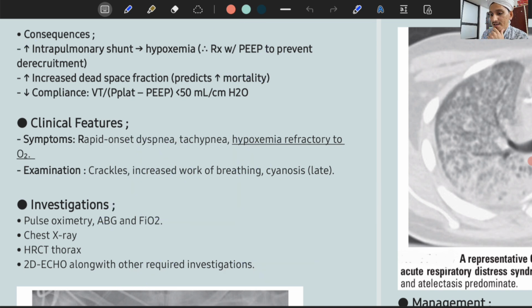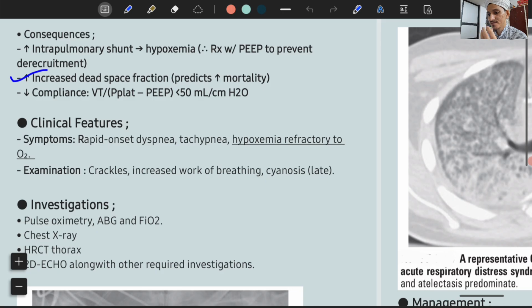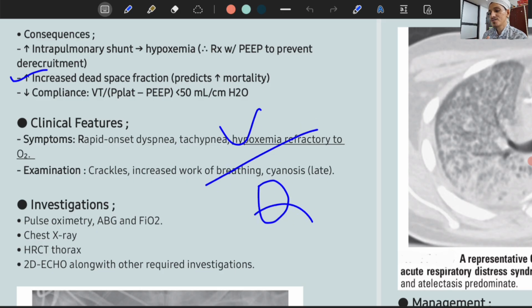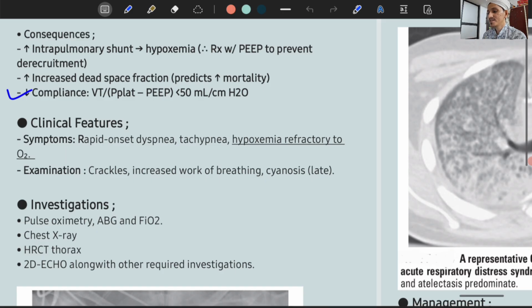Okay, and there will be increased dead space fraction. Dead space will be increased. There will be alveoli which are having oxygen, but in ARDS, alveoli are filled with fluid. Q is normal, but V is very much abnormal. So there is increased dead space fraction of the lung. Now because the lungs are edematous, imagine the lung is a balloon.